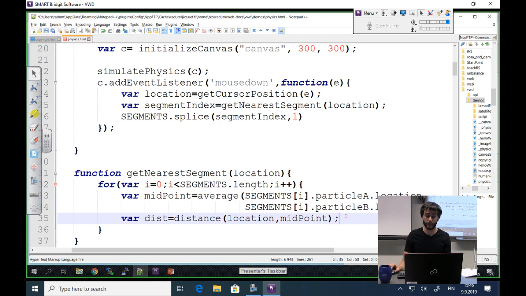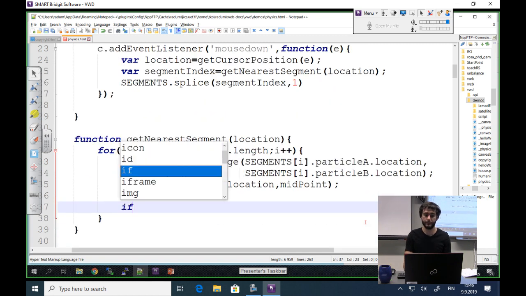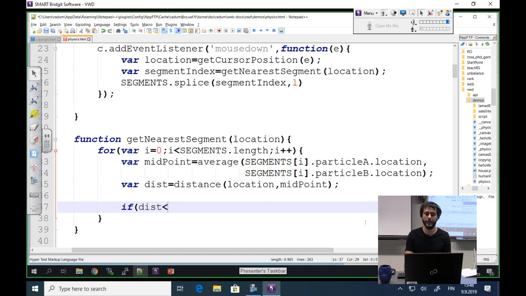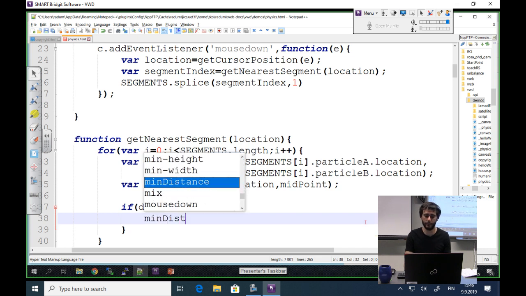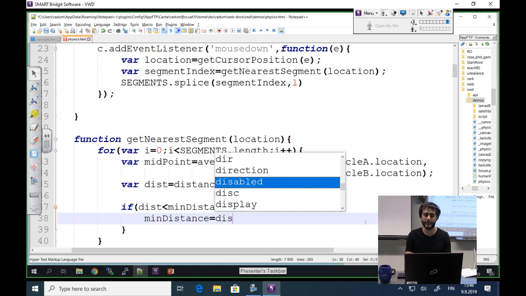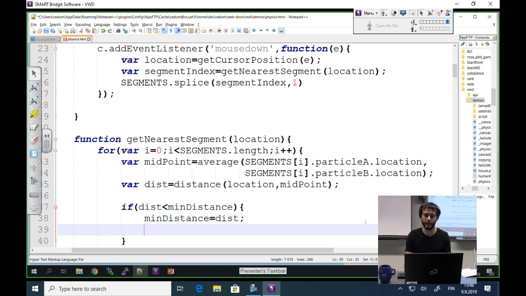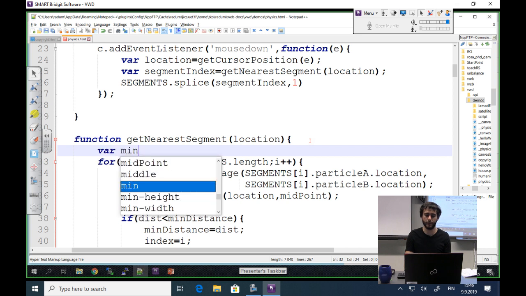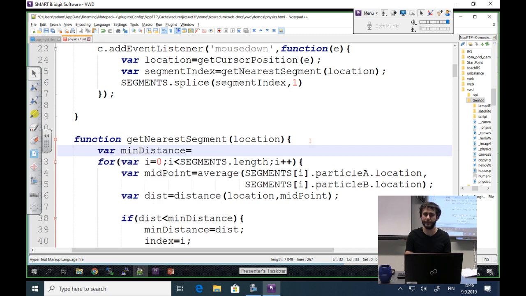And then, if this distance is smaller than our minimum distance found so far, our minimum distance is going to be replaced by the current distance, and our index is going to be i. So we initialize minimum distance with infinity, something very large.